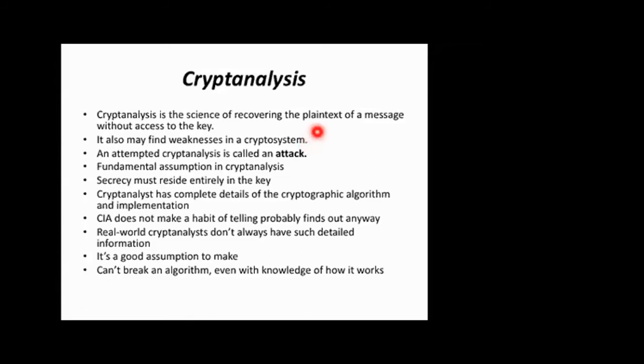Since it's money related, the security is that big, because the information carries that much money. Even on Flipkart or Amazon, when you pay, what you're using is your user ID, password, and some information. So information is money. Cryptanalysis may also find weaknesses in the cryptosystem. An attempted cryptanalysis is called an attack.